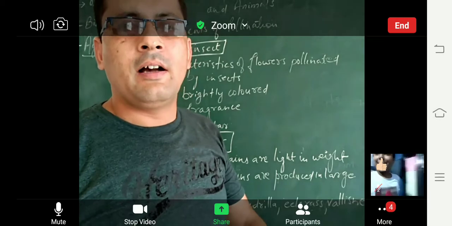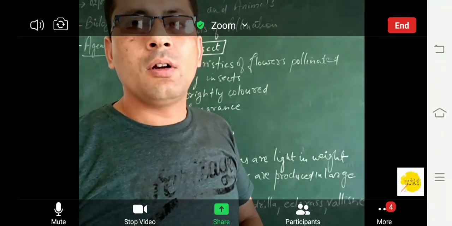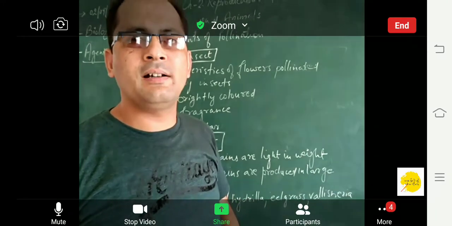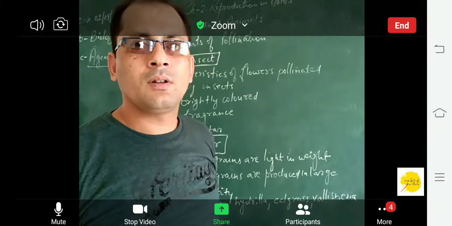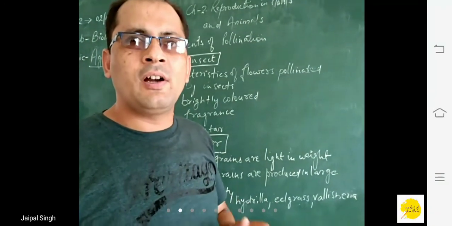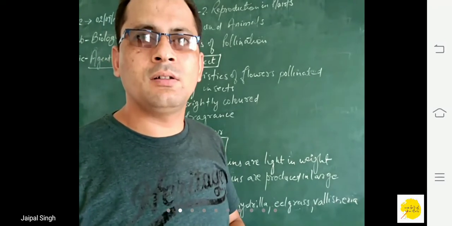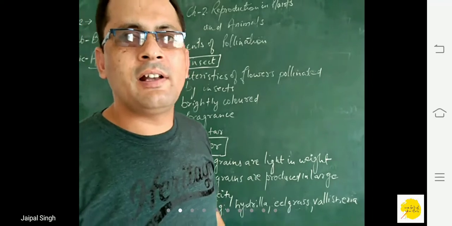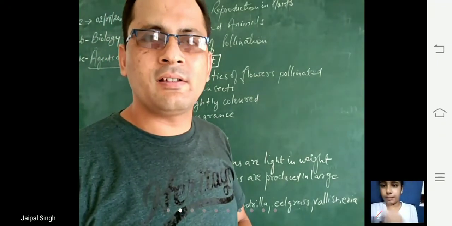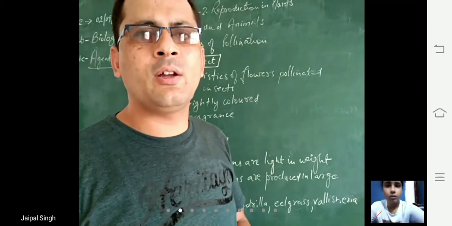Beta, today I am not going to take any test. The test will be tomorrow. Today we will continue with our chapter 2, that is reproduction in plants and animals. I am repeating, today at 12:30 p.m. there will be no test of 8th class biology. I will take the test tomorrow, and tomorrow we will revise whatever will come in the test. From this chapter only I am going to take your test.